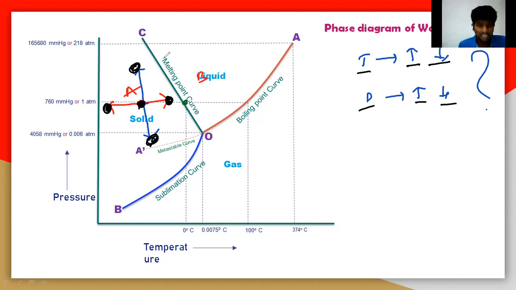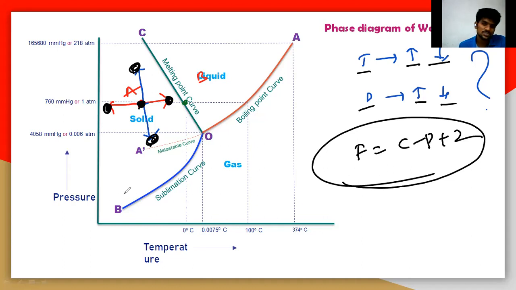In the phase diagram, the degrees of freedom, that is two variables, can move freely here. That can be identified by using the phase rule, that is F is equal to C minus P plus 2. By using this phase rule, we can easily identify the degrees of freedom at a particular point, A, B, C, whatever it may be.